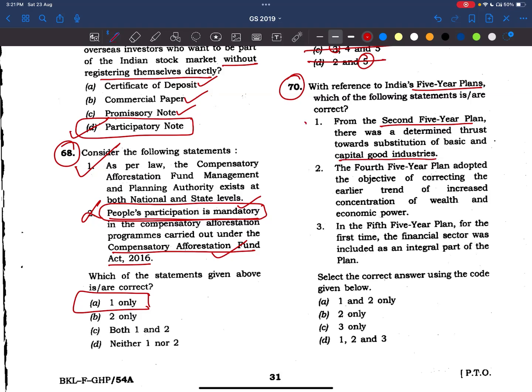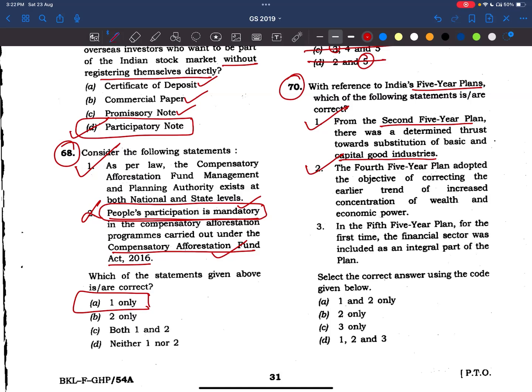This statement is correct. The fourth 5-year plan adopted the objective of correcting the earlier trend of increased concentration of wealth and economic power. Yes, the fourth 5-year plan was mainly focused on reducing income inequalities, on social welfare.